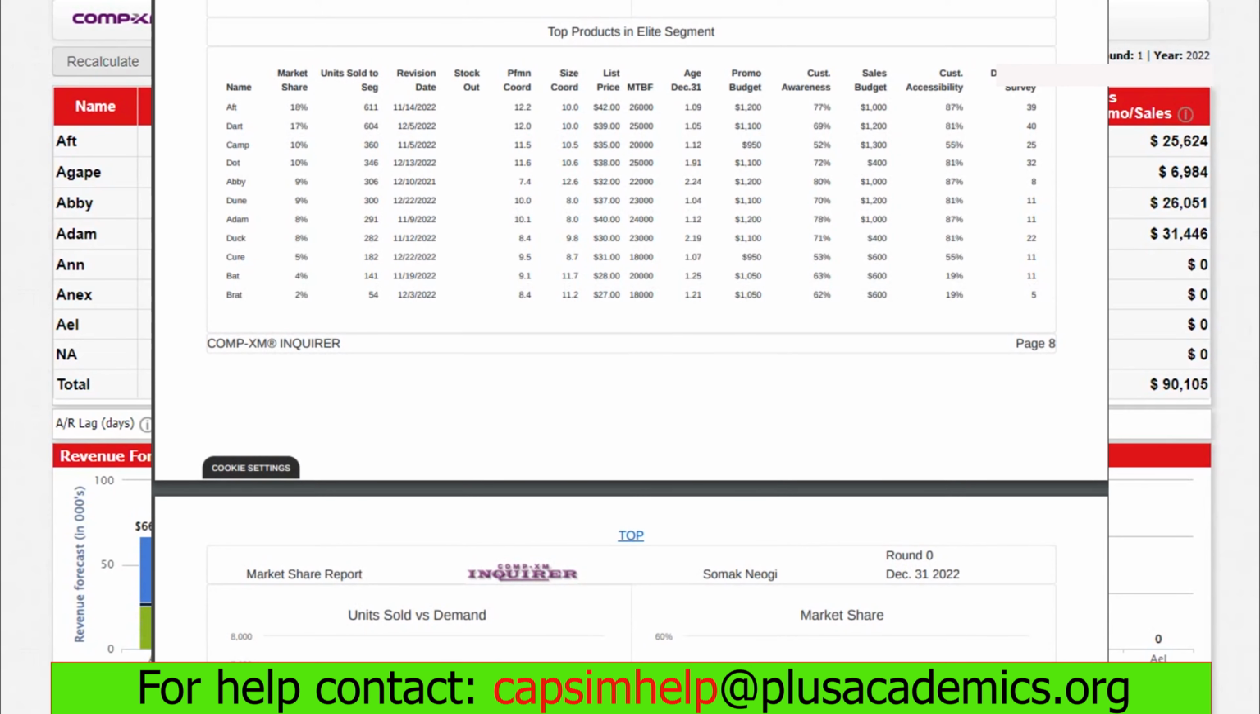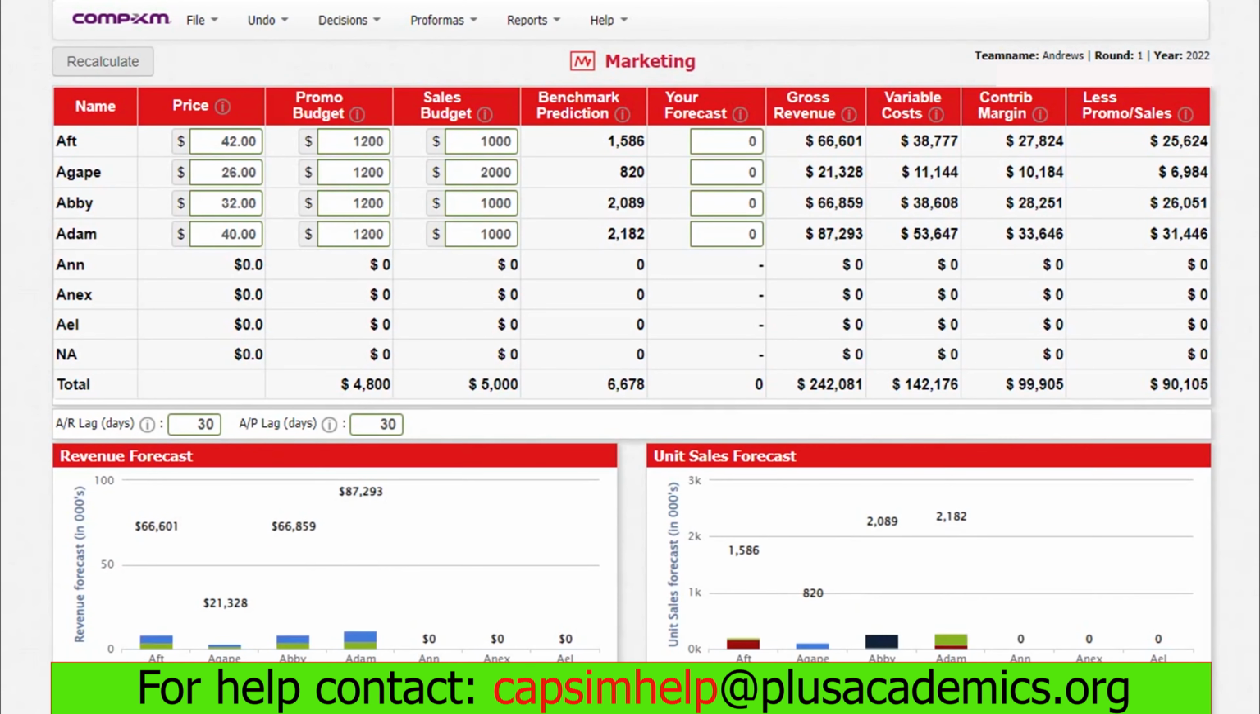In the top product in the elite market segment, AFT did well, and we can see our customer survey as of December last year was 39. For the second product, it was 40. For us to increase our customer survey and concurrently increase our demand, which will result in increased market share as well as profitability, we need to increase our promo and sales budget. If we increase the promo to 2,000 and the sales budget also to 2,000, we'll likely increase our customer awareness to more than 90 and customer accessibility also to more than 90, and this will result in an increase in customer survey. And that's the reason why for AFT we are increasing our promo and sales budget to 2,000 in both cases.